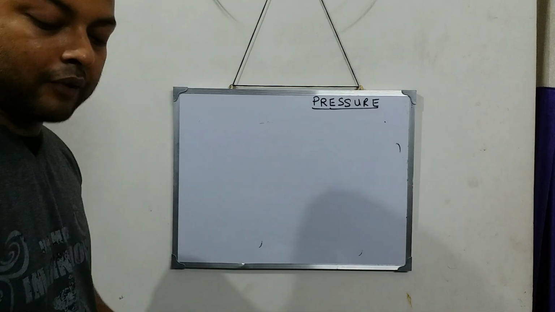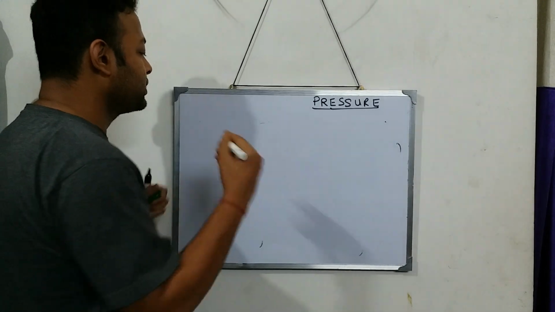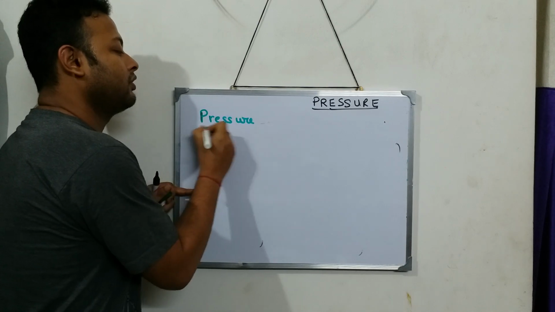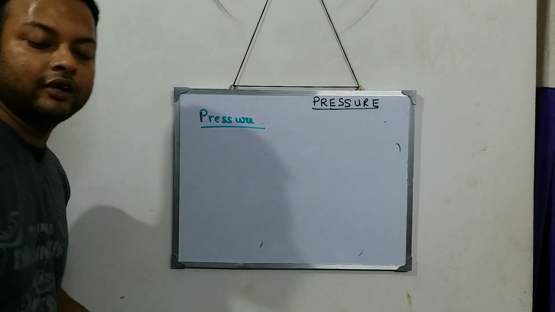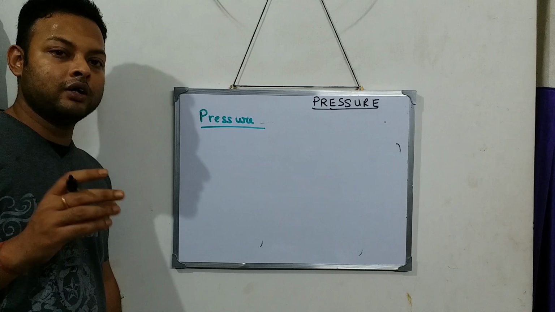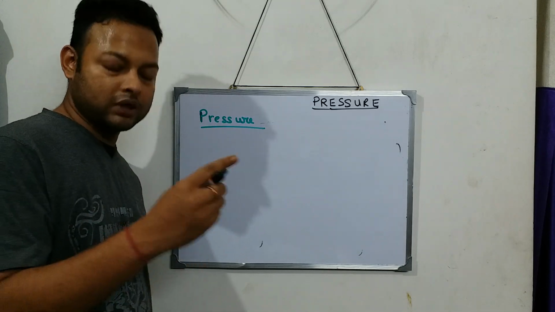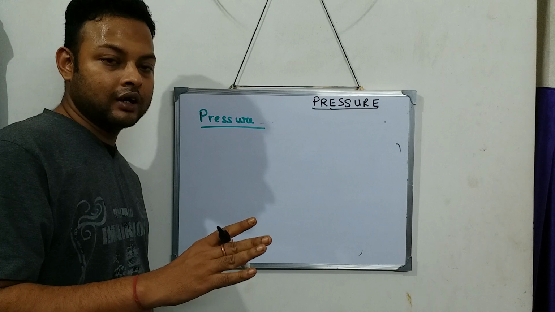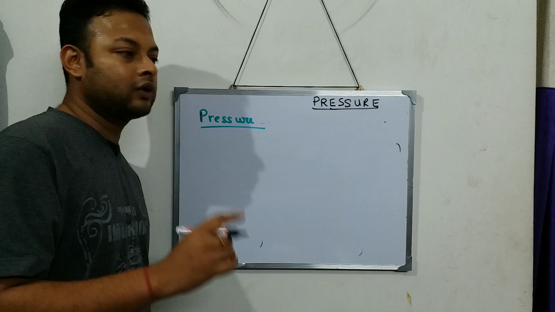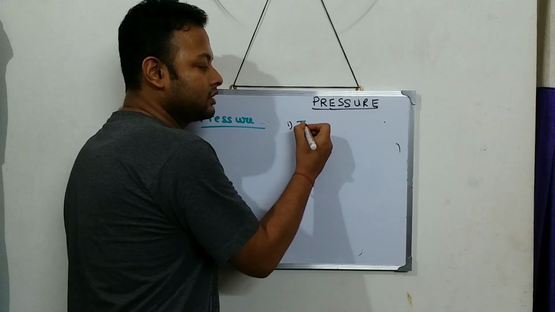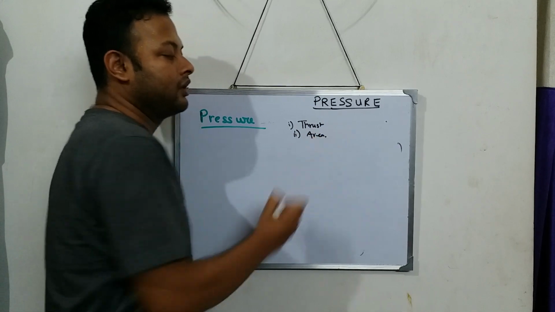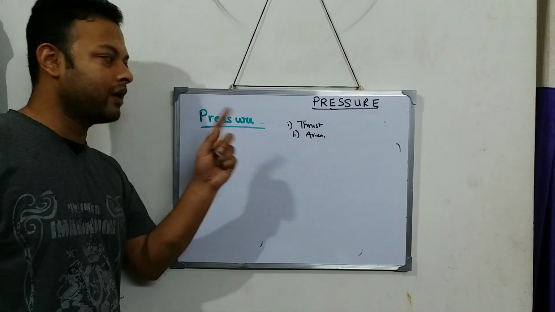Now pressure, if I have to define pressure, how will I define pressure? Pressure is related to two things. One is how much force or how much thrust, and on how much area. So pressure is related to two physical quantities: how much is the thrust and how much is the area. On these two quantities we have to define pressure.